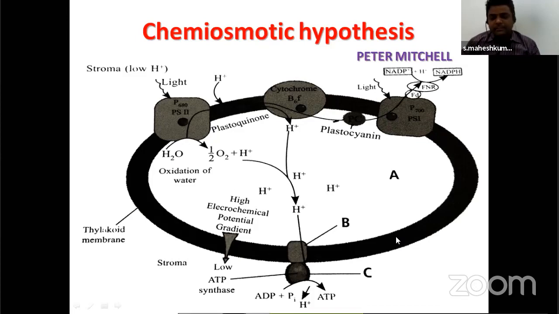This ATP synthase has two parts: one is F0, one is F1. F0 is embedded in the membrane. F1 is present outside of the membrane. It is the smallest pistil in a biological system, in a metabolic activity, which prepares ATP.